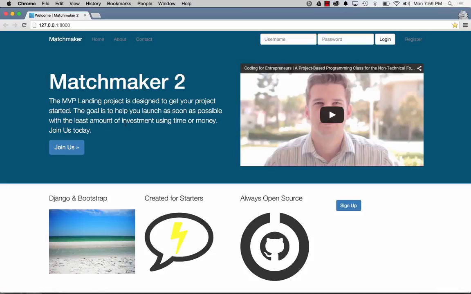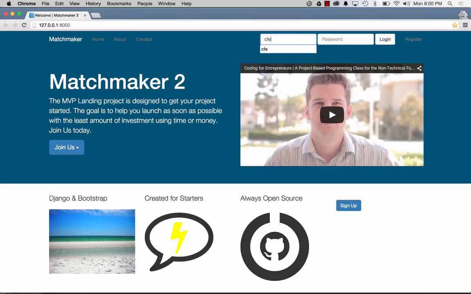In this one, we're going to give you a brief overview of what we're going to actually be building in the MatchMaker 2 project. Now, what you see here is very similar to another project that you might have created, which was the Try Django 1.8 project. If you haven't done that, definitely go do it, but let's actually just jump into this one.